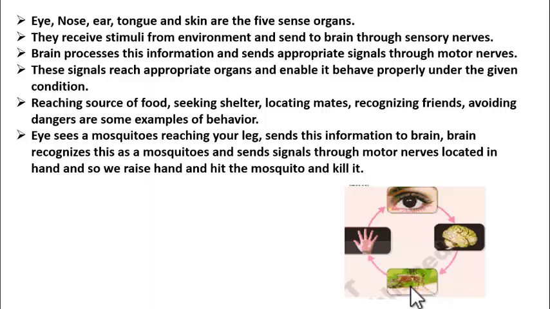When eye sees a mosquito reaching her leg or any part of the body, it sends that information to brain. Brain analyzes that information and recognizes that thing as a mosquito and then sends signals to hand to slap it so that the mosquito flies away.